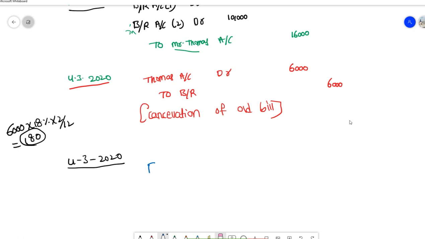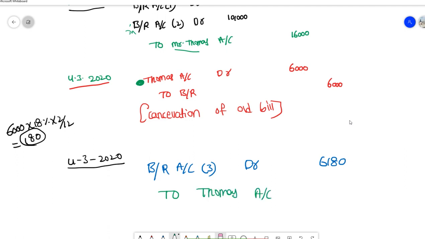So I'm going to write a new bill now. Bills receivable account, let's number it as the third one. Debit, not for 6,000, for 6,180 rupees. And then Thomas is our debtor as usual, because we made Thomas our debtor previously. Now I want to cancel him as my debtor because I am writing a bill on him. Thomas account for 6,000 only, right?